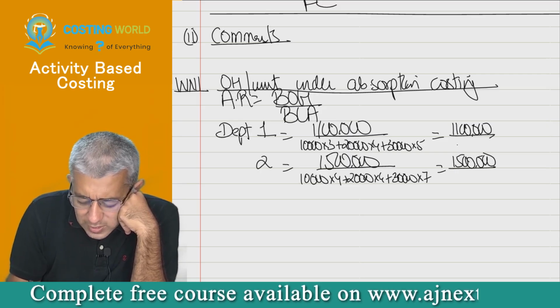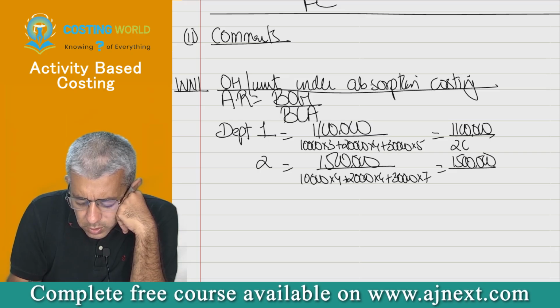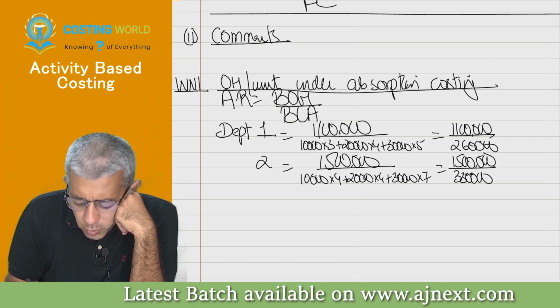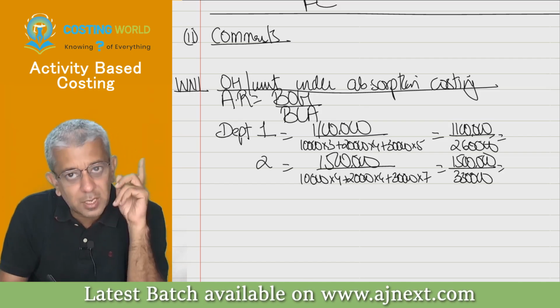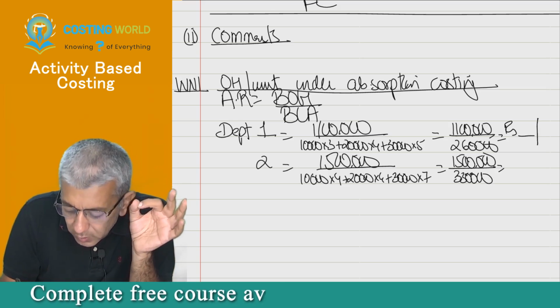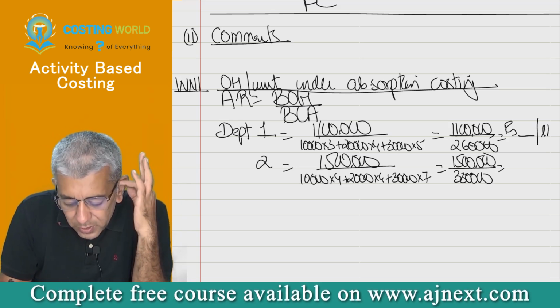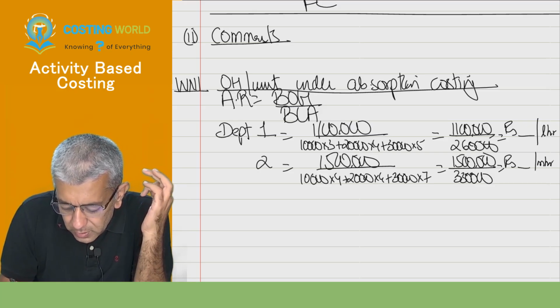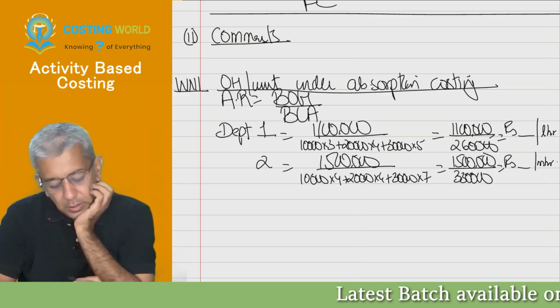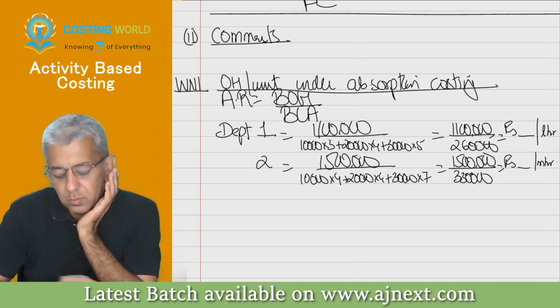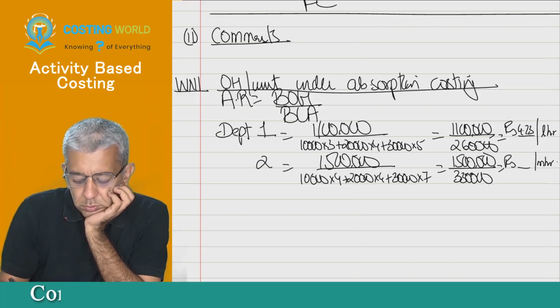This is 2,60,000, no? Yes, sir. Okay. And this is 3,30,000. Whenever you write down absorption rate, I have told this in the past also. Please write it properly, that is, what per what. It will be something per labor hour. This will be something per machine hour. Get me those two answers, please. 4.20 and 4.55.